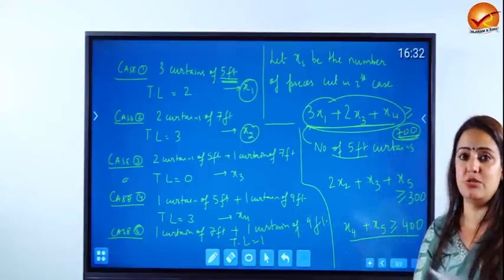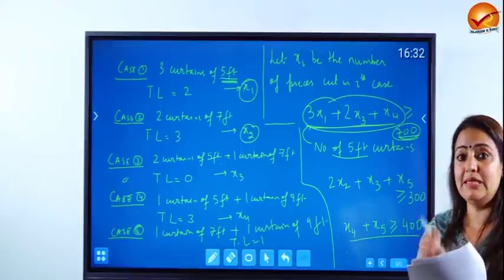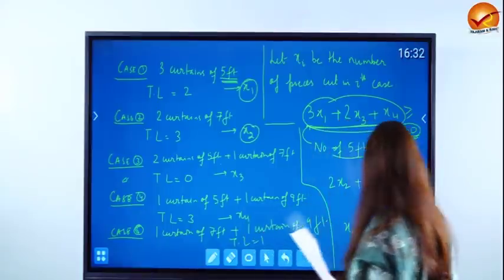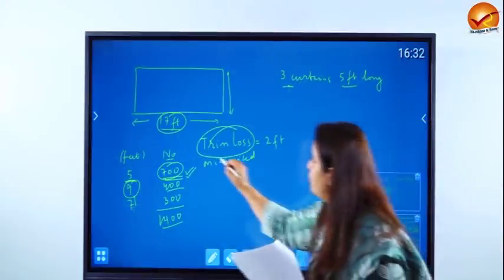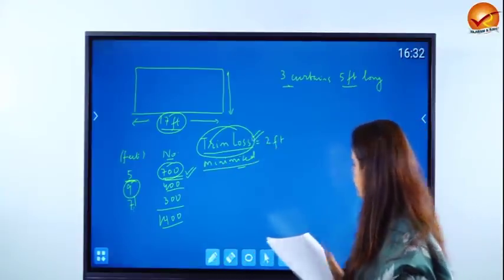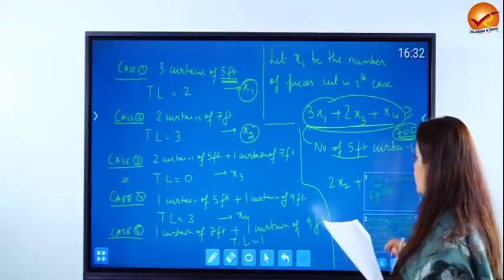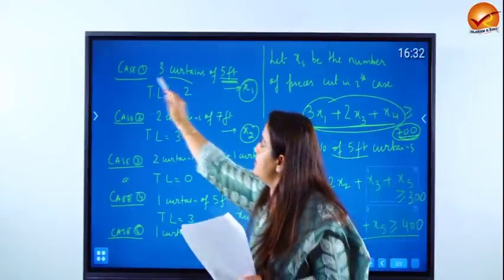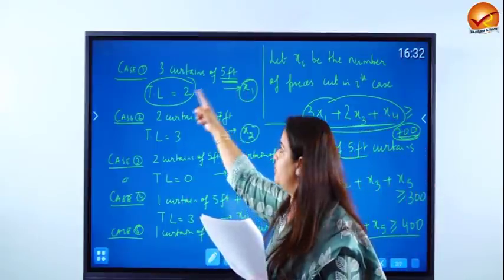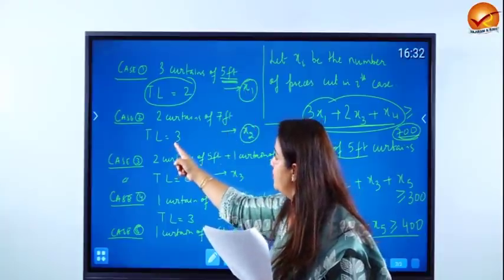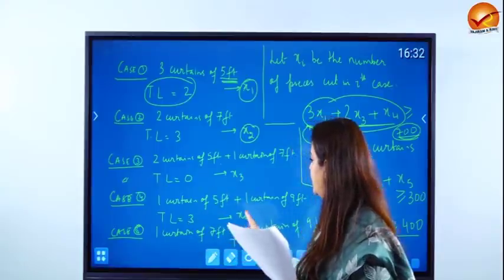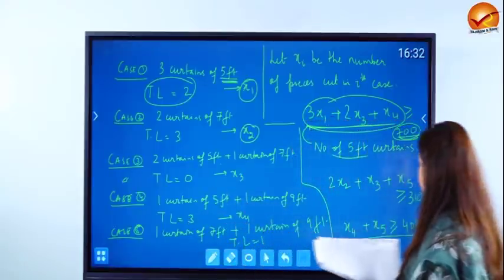But what is the objective function here? Because remember, we have to formulate the linear programming problem. We need the objective function also. So what was the objective? The objective was to minimize the trim loss. In each case, whatever trim loss you are getting, you would like to minimize that. So what is the trim loss here? If you look at this case, trim loss is 2 feet. x1 pieces, so the total trim loss will be 2x1. From here it will be 3x2, no trim loss here, so 0 times x3, 3 times x4 and 1 times x5.